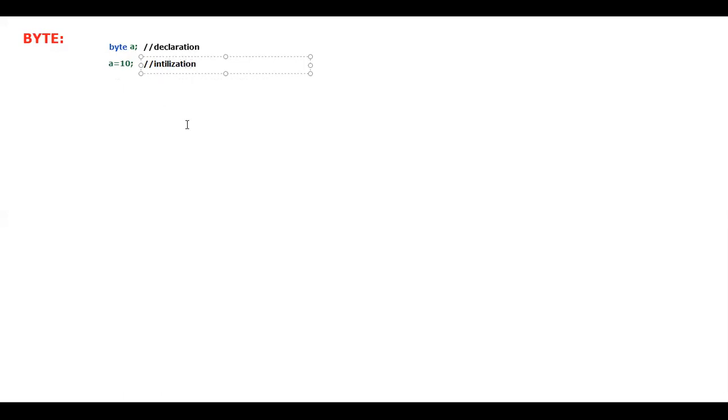So if you are taking the variable and telling the type, then it is called what? It is nothing but the declaration. After that, if you're giving the value to the variable, it is called what? It is nothing but the initialization. So let us continue with our discussion. My focus is not on telling what is declaration and what is initialization. Let us see what this byte data type is. Is it clear for you guys?